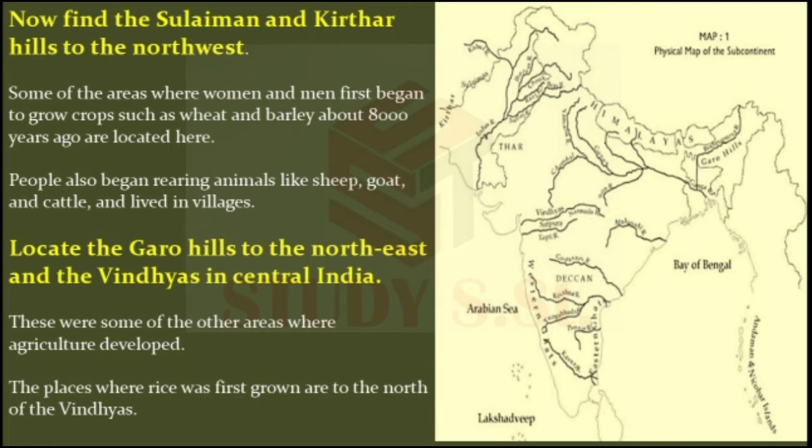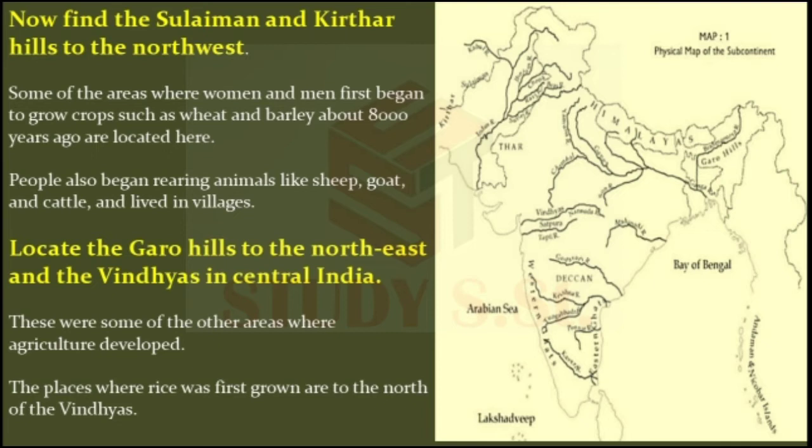In both these areas, agriculture developed. People were living in these areas 6 to 7 to 8,000 years ago. They also used to do agriculture, and these are the places where rice was first grown, to the north of the Vindhya mountain, as you can see in the map.